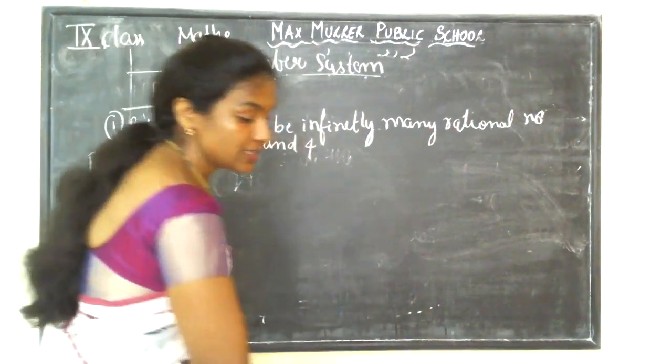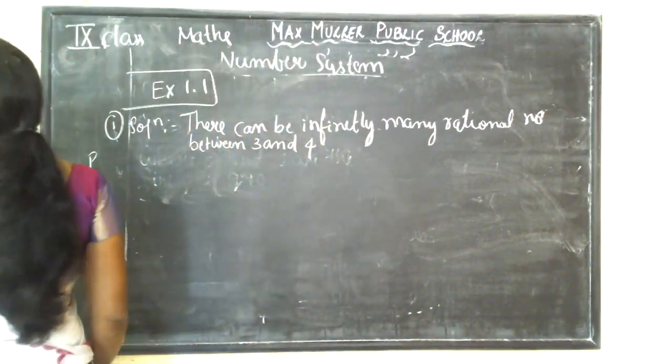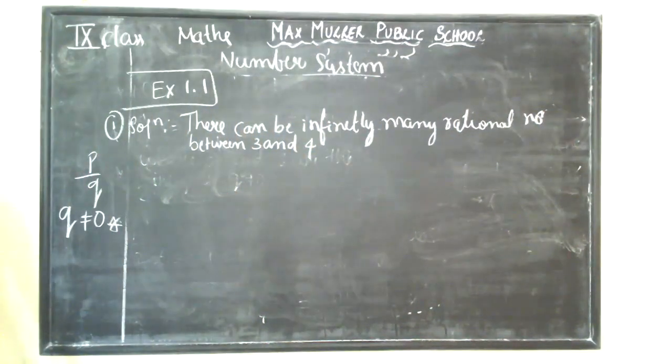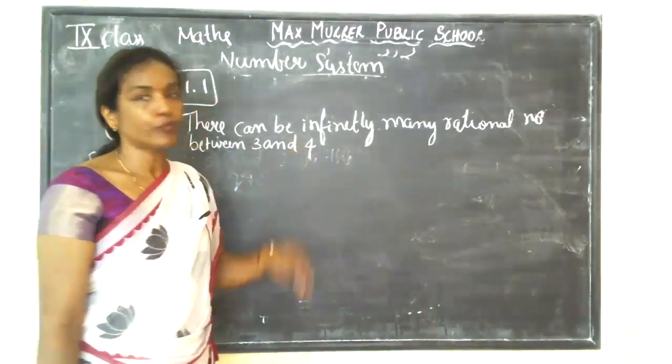There are many rational numbers between 3 and 4. Okay.